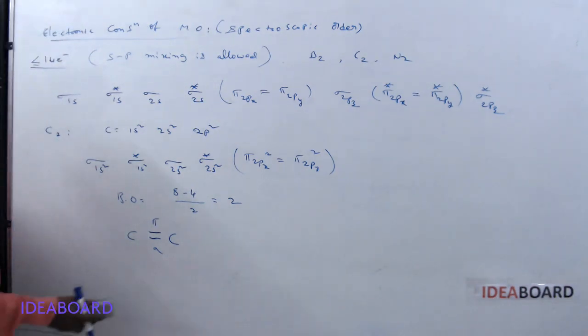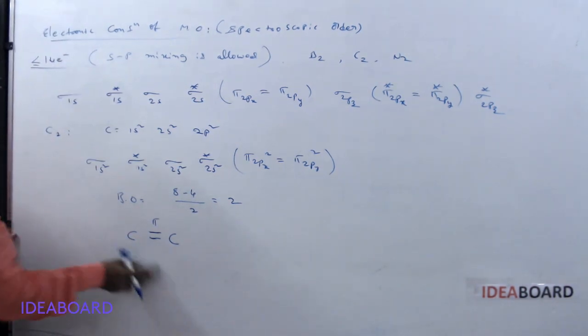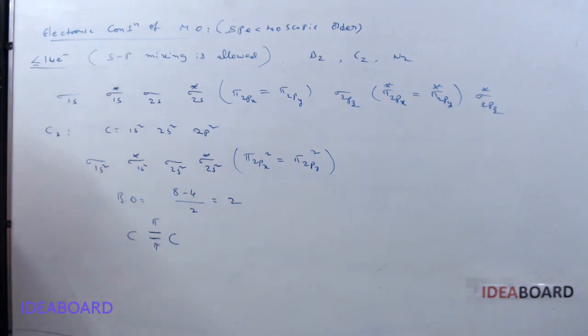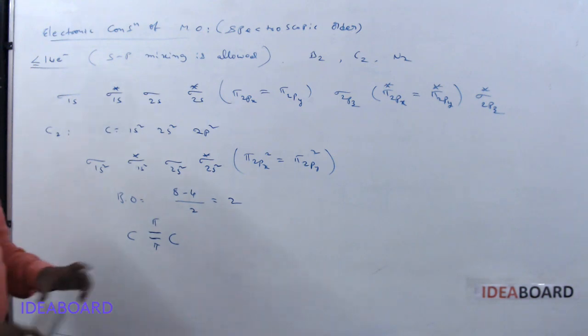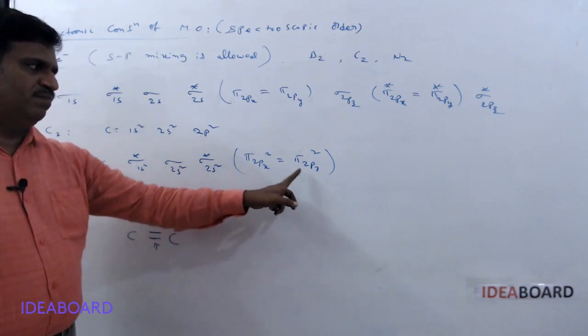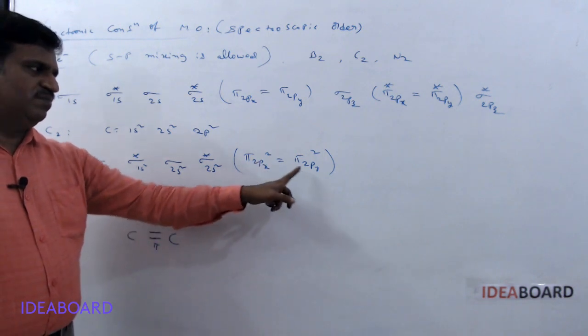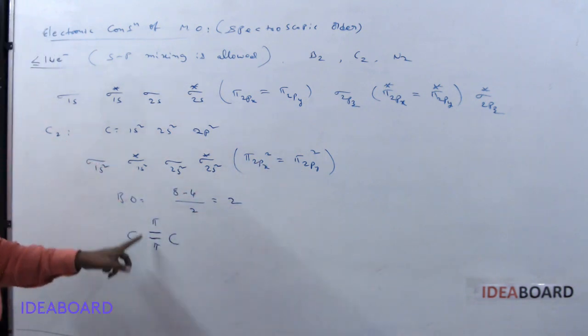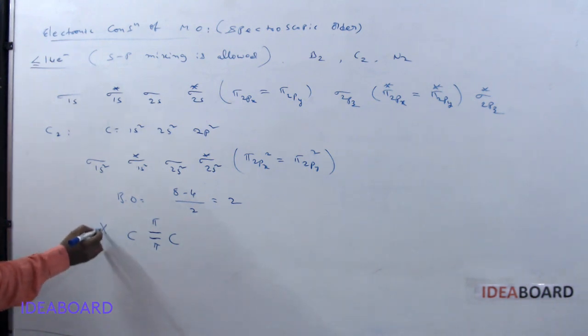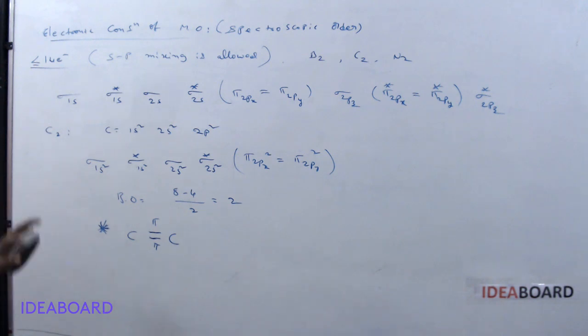Very, very important: it has 2 pi bonds only. There are no sigma bonds in the C2 molecule, because you can check this pair of electrons: pi 2px, pi 2py. So it has pi bonds only. Very, very important.